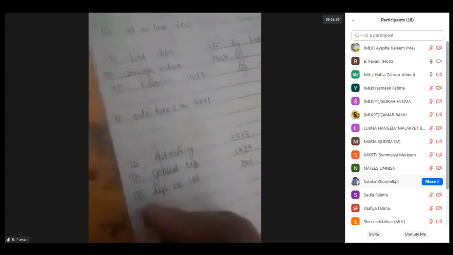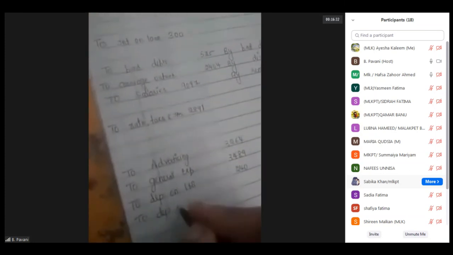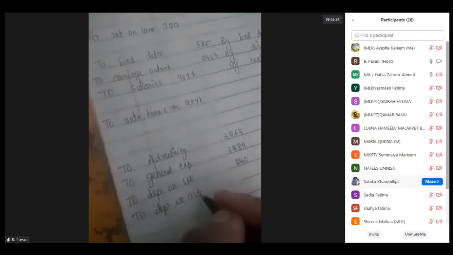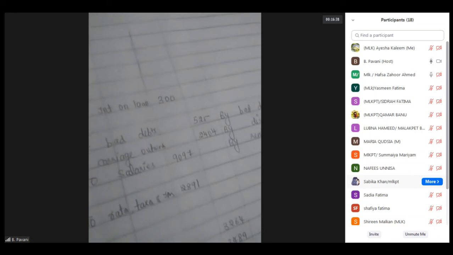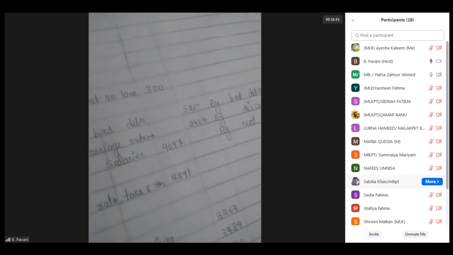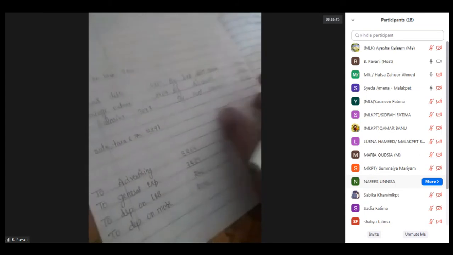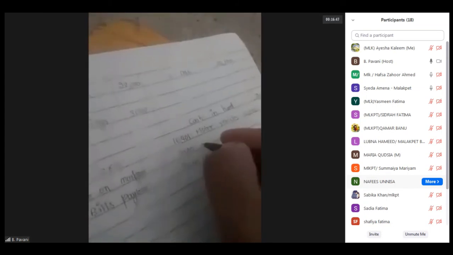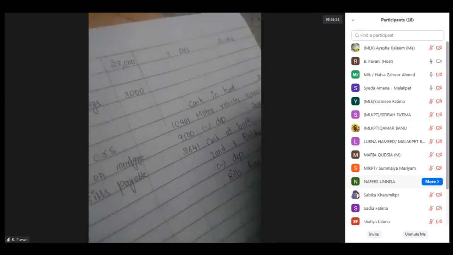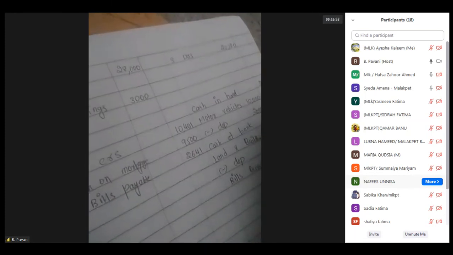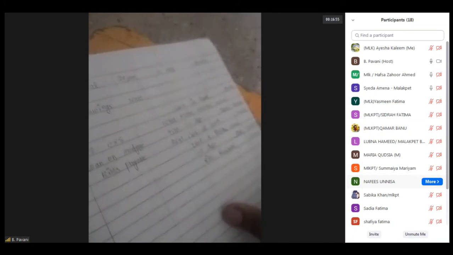The next they have given depreciation on the motor vehicles. To depreciation on motor vehicles. Coming to the motor vehicles, amount is 10,000. 10,000 into 20%, it is 2,000, right? So again under motor vehicles, I'm writing here minus depreciation 2,000. In the outer column it is 8,000.